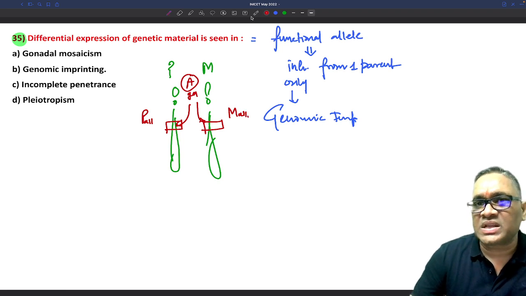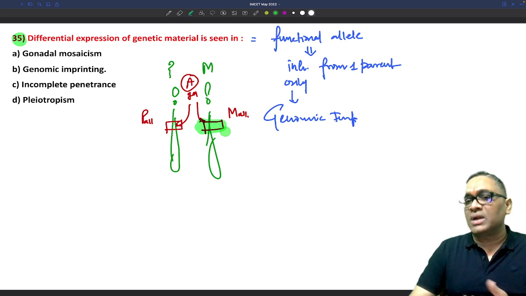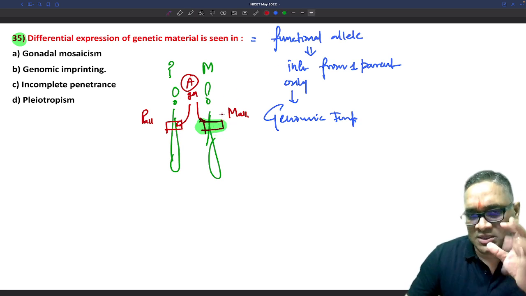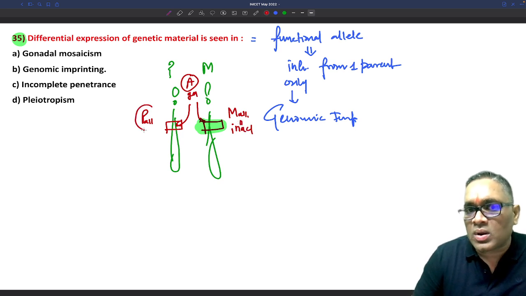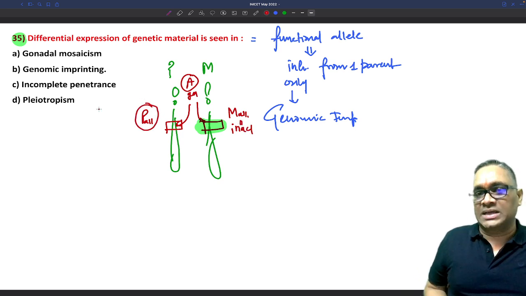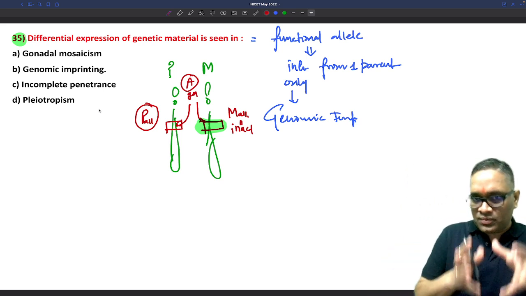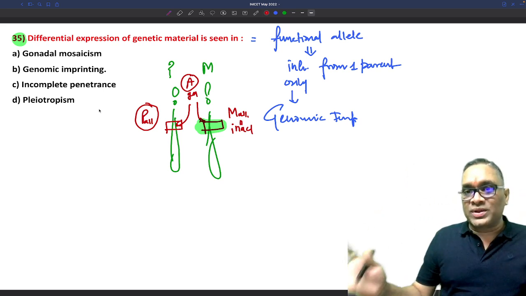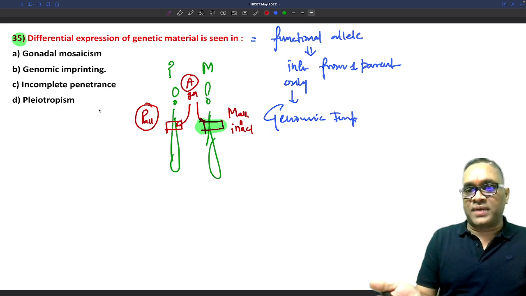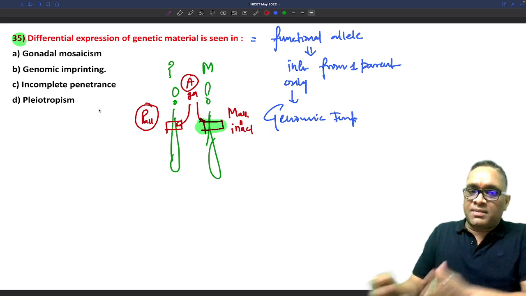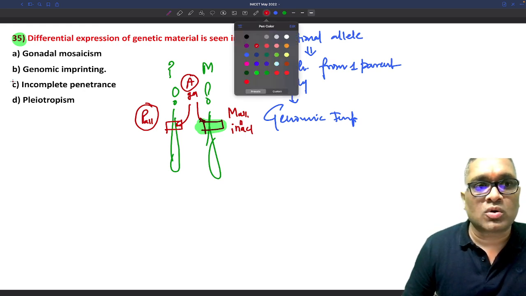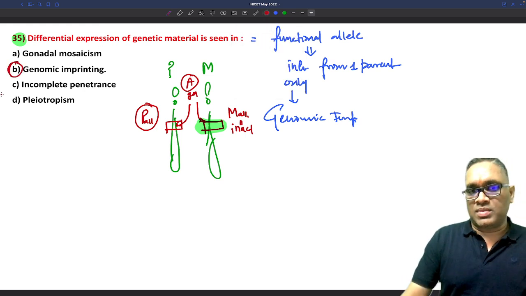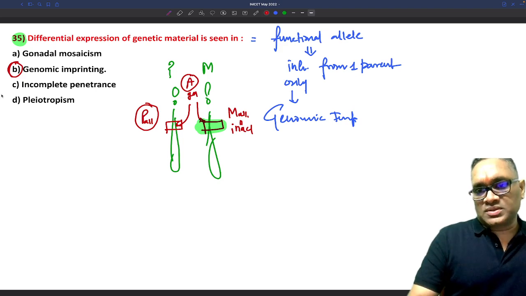So what is the meaning of differential expression? It means one of them is inactivated, imprinted. So in this picture I'm showing you maternal is inactivated, right? So who is functional? Only paternal is. So this is called differential expression. It means we are seeing one gene, but it has two different alleles and their expression is different. One parent, maternal, is imprinted, paternal is functional. So this is seen in genomic imprinting, right? This is seen in genomic imprinting. So the right answer is B, right? So that is how you can solve this question.